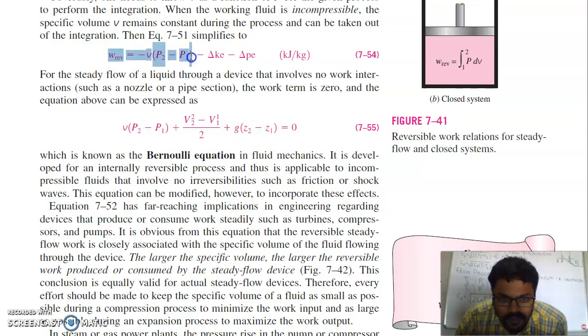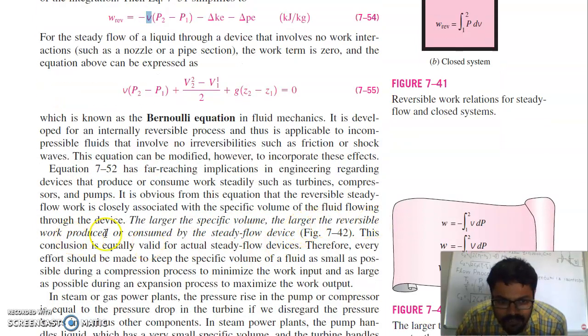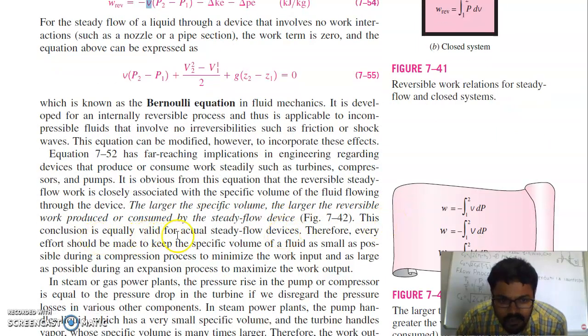So from this equation, one more observation: if the amount of v increases, the amount of work will increase. Here v is your specific volume. So the larger the specific volume, the larger the reversible work produced or consumed by the steady flow device. This conclusion is equally valid for actual steady flow devices.